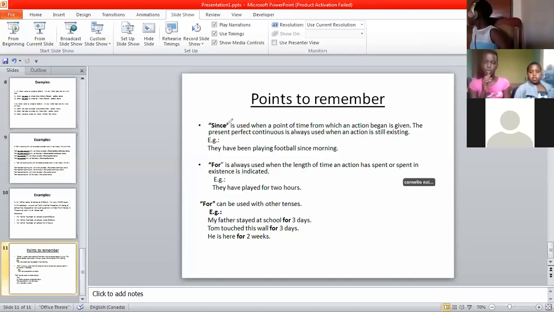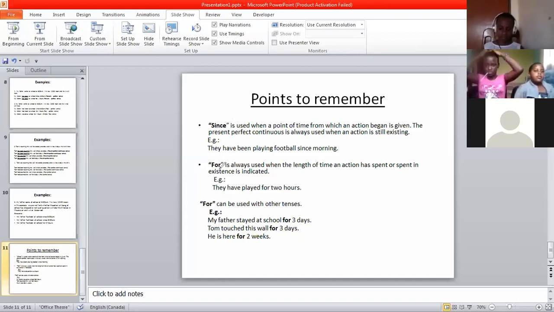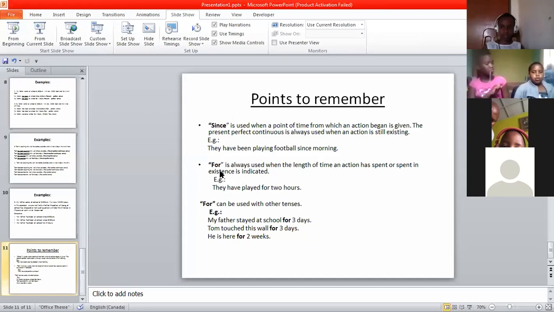We use since when you want to show the starting point of the action. But remember, since is used with perfect tenses. Then for is used when you want to show the length of the time. Don't forget.